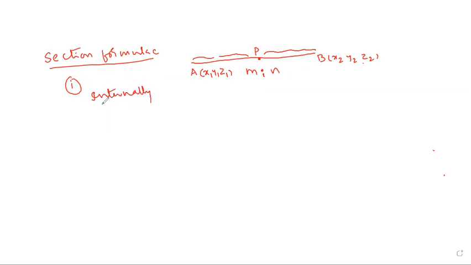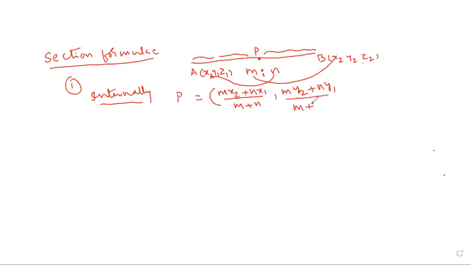To find P's coordinates, the x coordinate is (mx2 plus nx1) by (m plus n); next, (my2 plus ny1) by (m plus n); and (mz2 plus nz1) by (m plus n).